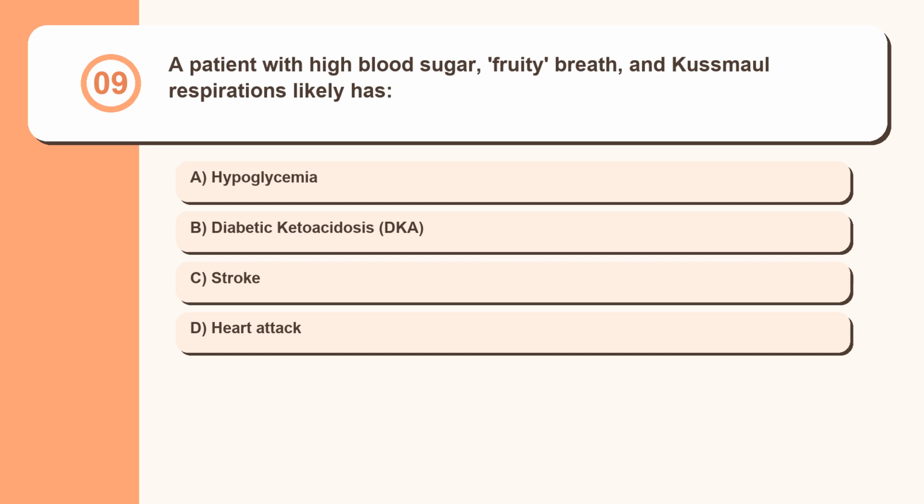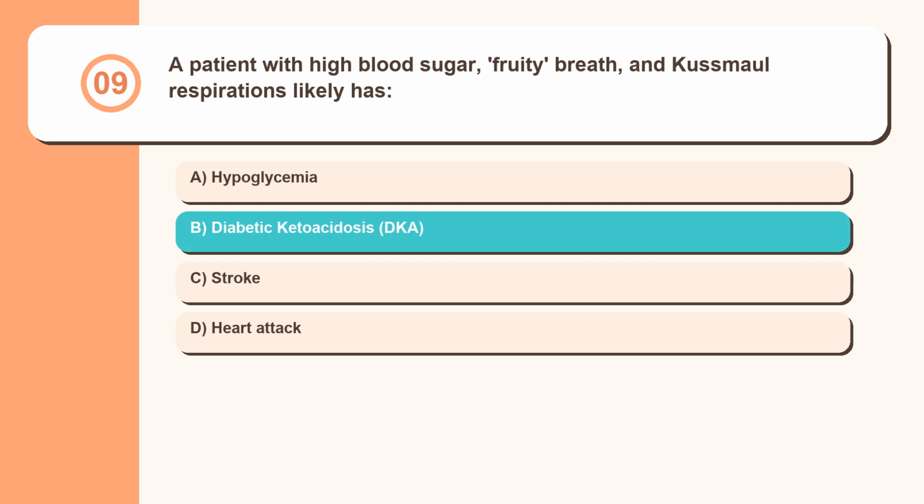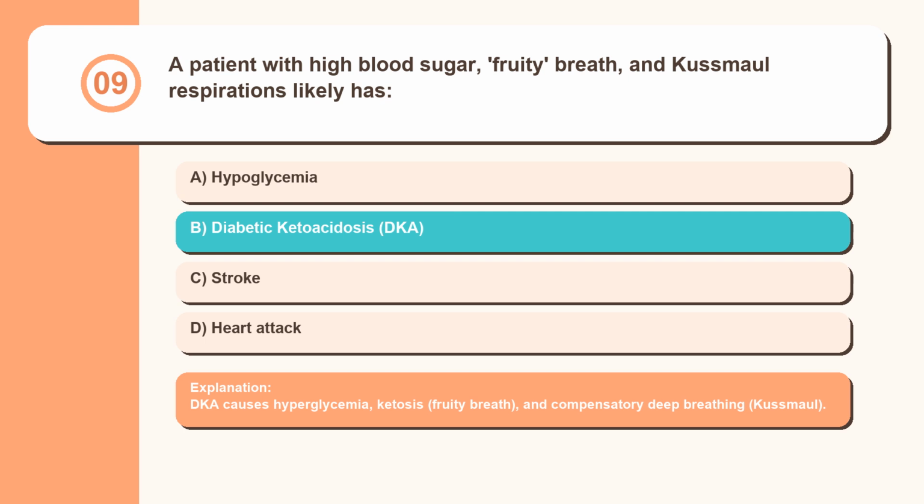Question 9. A patient with high blood sugar, fruity breath, and small respirations likely has hypoglycemia, diabetic ketoacidosis, DKA, stroke, heart attack. DKA causes hyperglycemia, ketosis, fruity breath, and compensatory deep breathing, small.